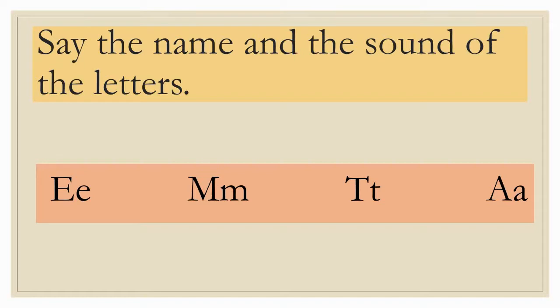The first letter here is letter E and the letter sound is egg, elephant. The next letter here is letter M and the letter sound is monkey.